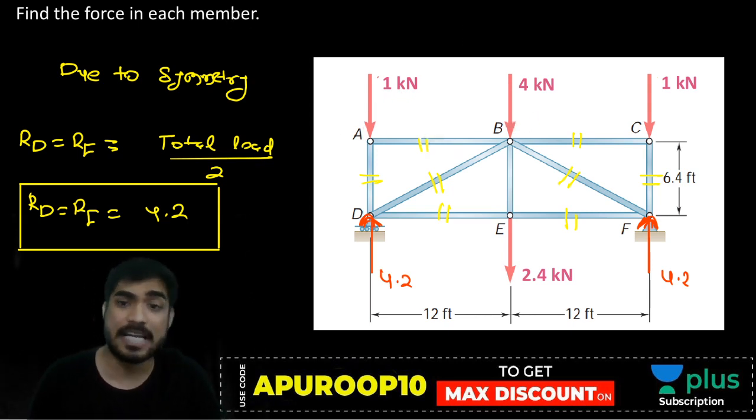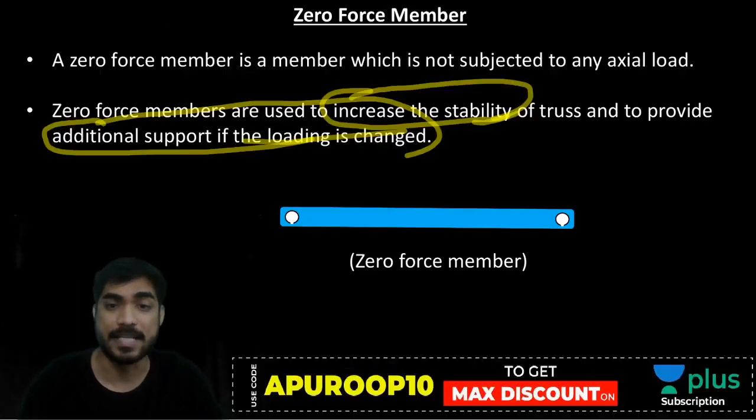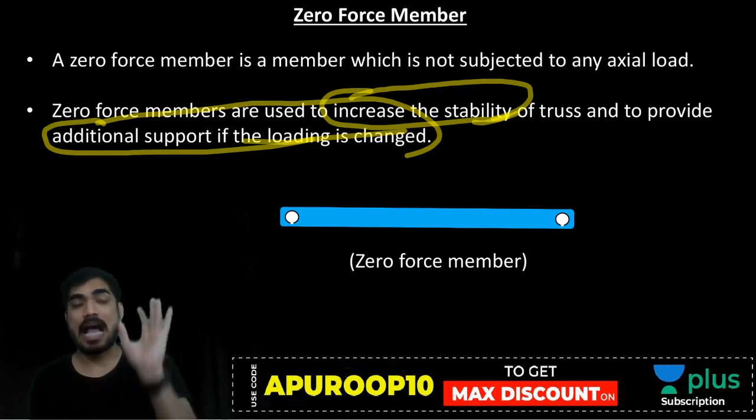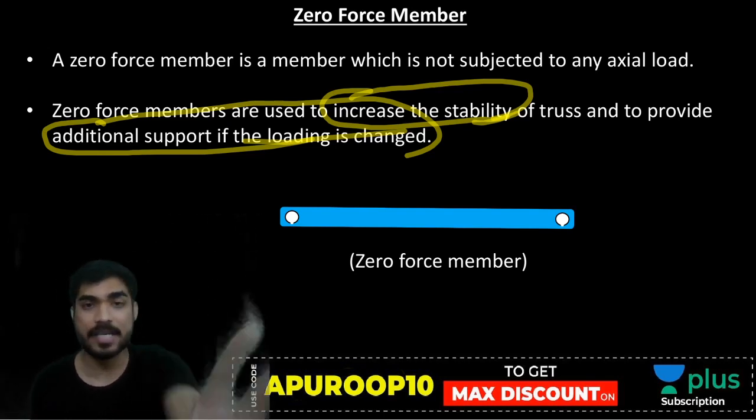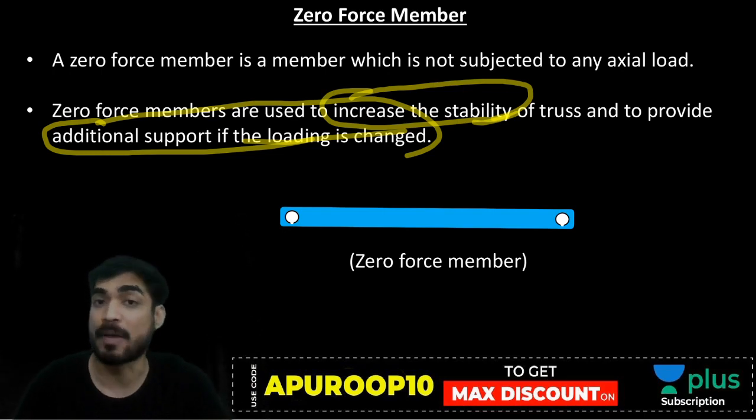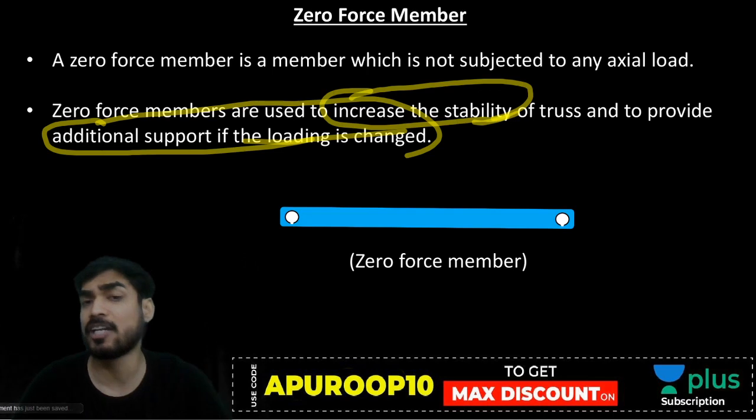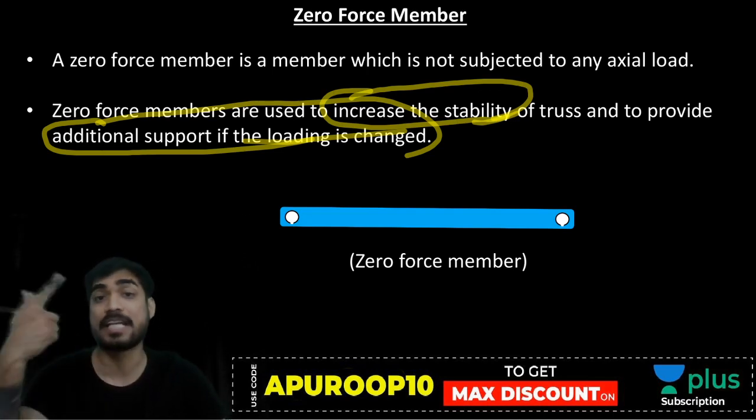So if the loading is changed, then the zero force member supports the extra load. Is it clear to everyone? I have explained using an example how a zero force member comes into the picture. When will you need a zero force member? If the loading is changed.